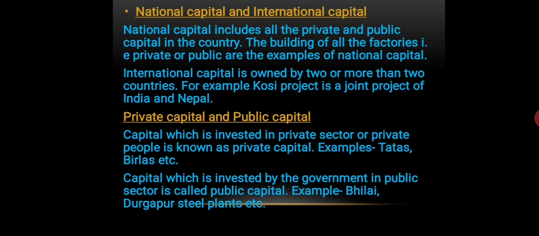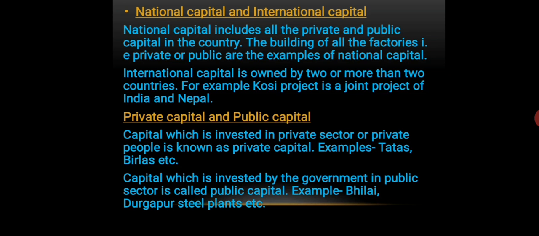Now comes the private capital and the public capital. This is easy. Capital which is invested in a private sector or by private people is known as the private capital. For example, Tata, Birlas, Reliance India. So all the capital that is invested in these private companies is known as the private capital. On the other hand, capital which is invested by the government in the public sector is known as the public capital.